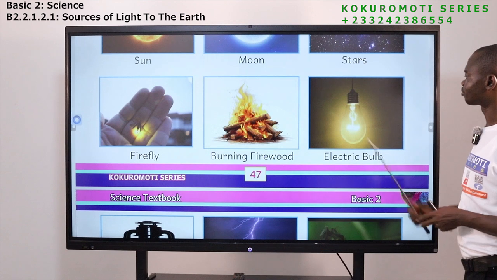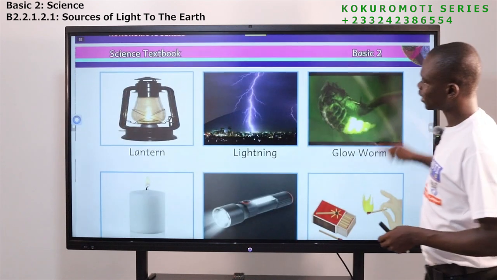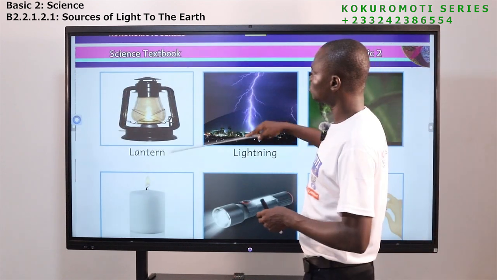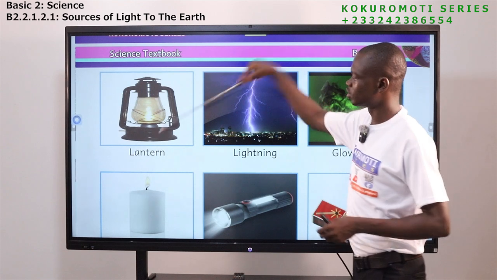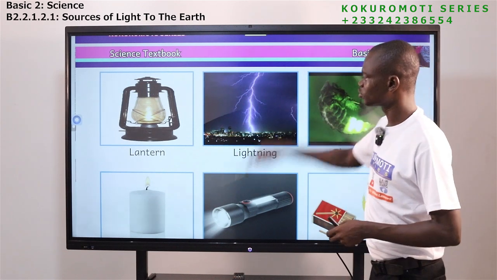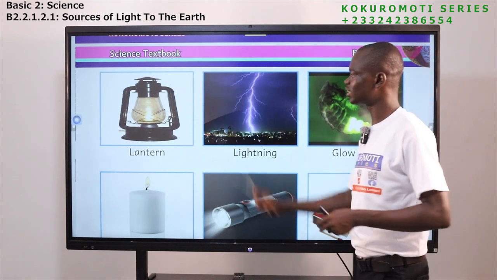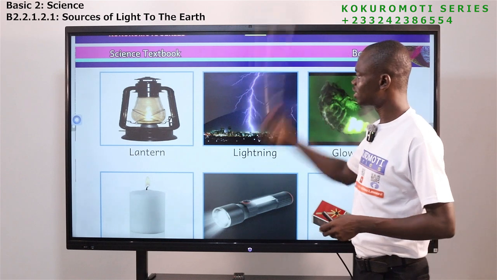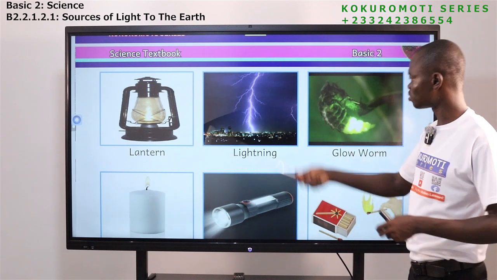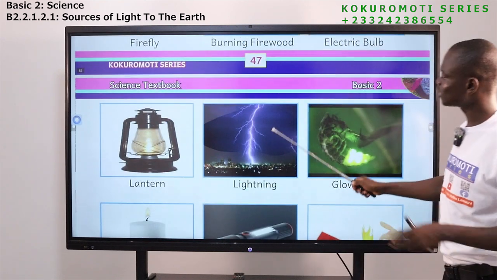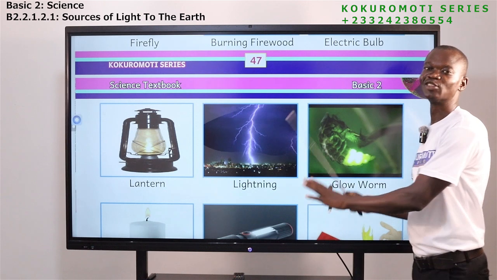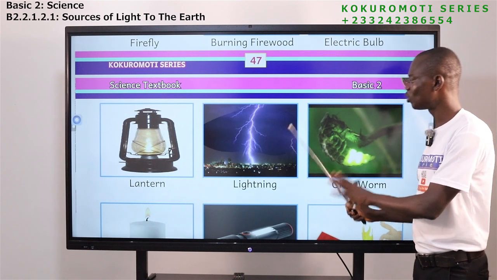This one, every month you buy. This one too, we buy. Even the kerosene that you pour inside, you have to buy it. The shade, if you get a stubborn child, every day you buy new shade. So we pay for. Lightning, this one is for free. Nobody wants this. It's for free. We don't even want it.